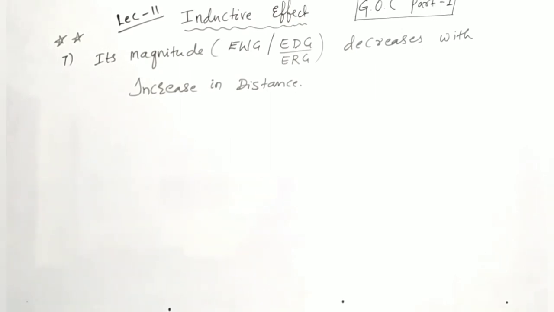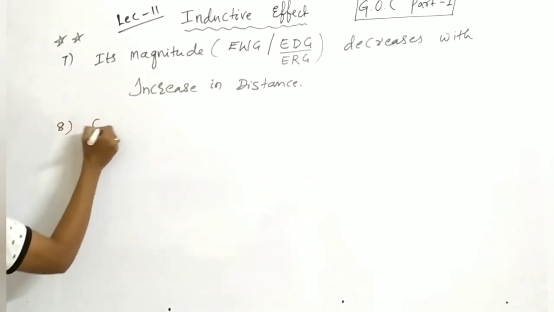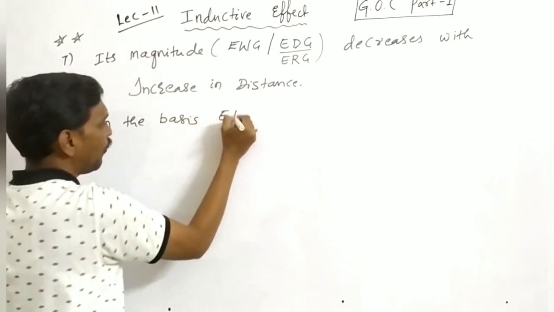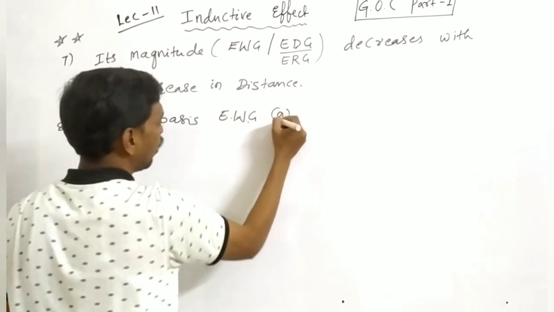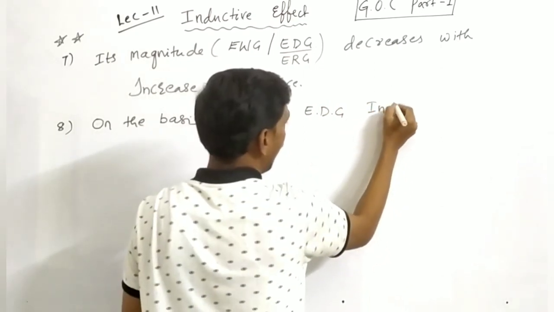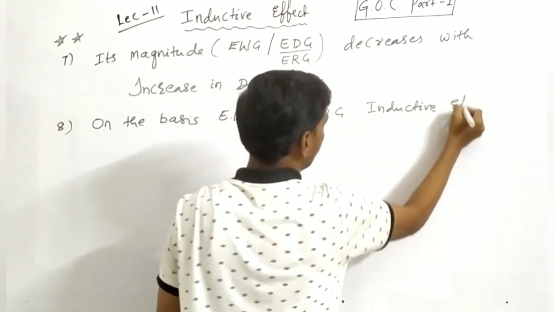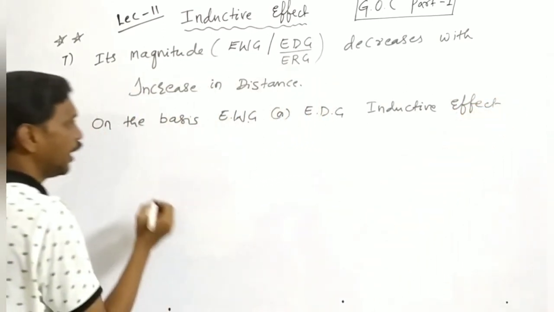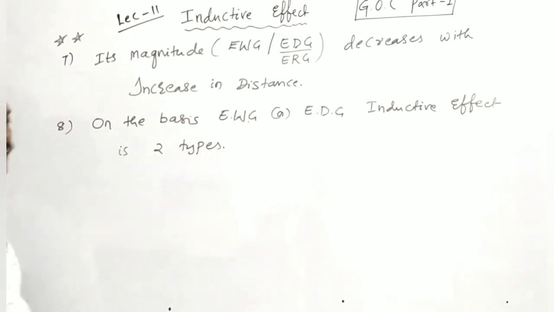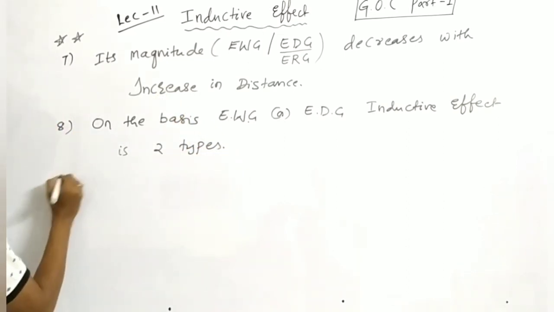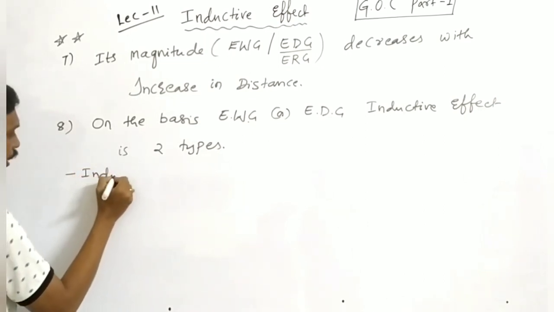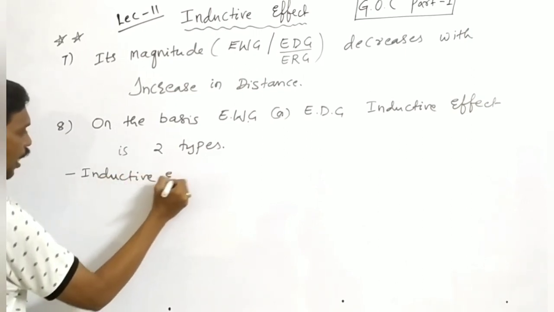Now, on the basis of electron withdrawing or electron donating groups, inductive effect is of two types. First one, negative inductive effect.